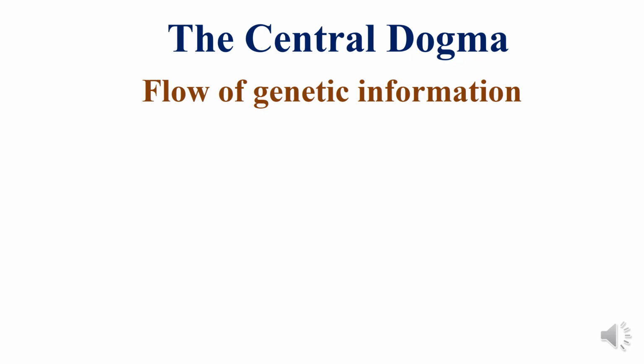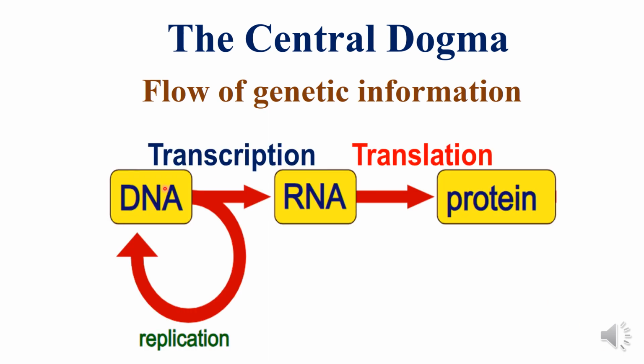The central dogma. It shows the flow of genetic information. The genetic information flows from DNA to RNA by transcription and from RNA to protein by translation. So, the central dogma of molecular biology is that proteins are the end products of the information pathway, DNA to RNA and RNA to protein.